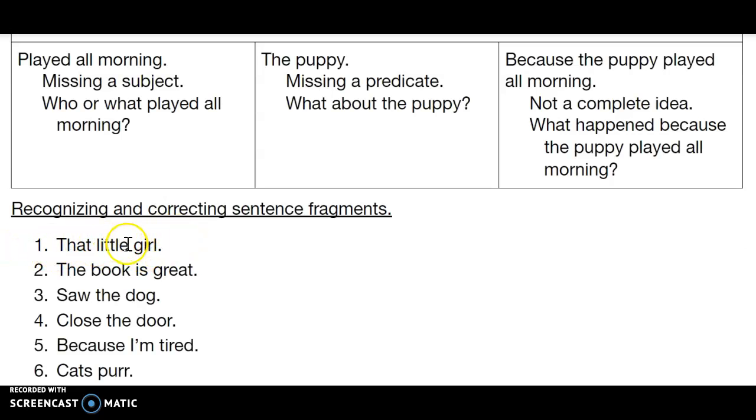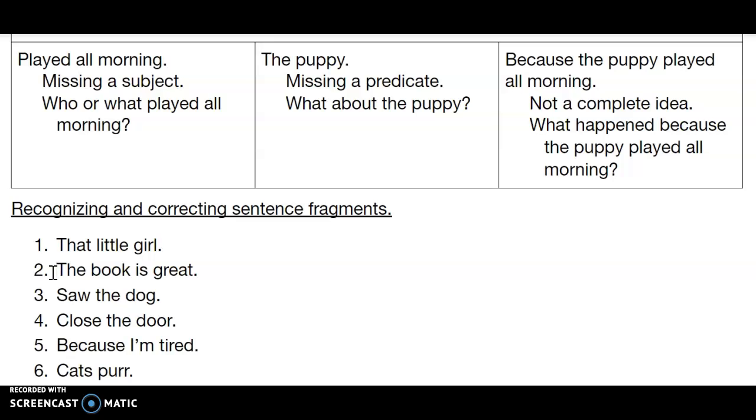We have a subject, girl. We need the predicate, the verb part of the sentence. So we could say, that little girl played hopscotch. Okay, played would be our predicate. That little girl is nice. Is is our verb, so that would be our predicate. But we clearly need to add the predicate to this sentence, so it is a fragment.